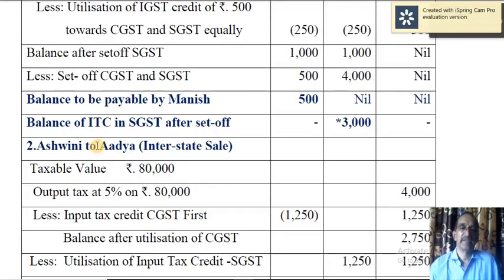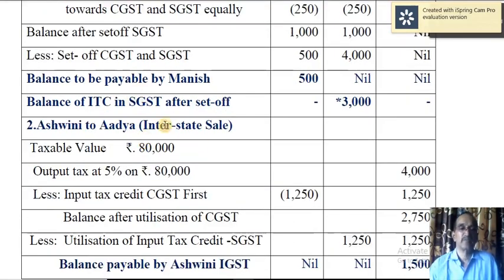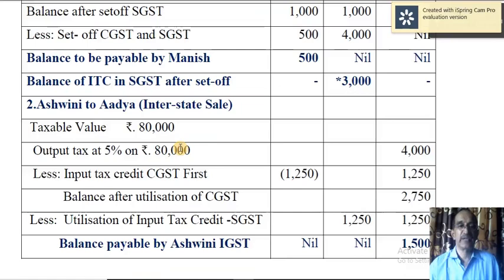Now Ashwin in turn supplied the goods to Adya, and this is an interstate transaction or interstate sale. Value of supply is 80,000, and here there is no division of that 5% into 2.5 and 2.5%. So 5% is applied on 80,000. So you will get IGST of 4,000.